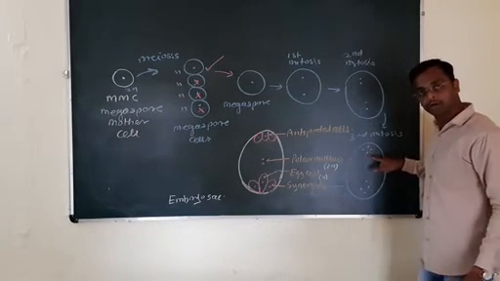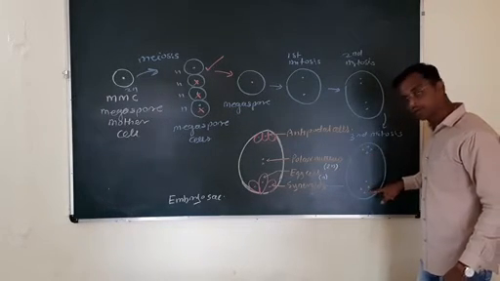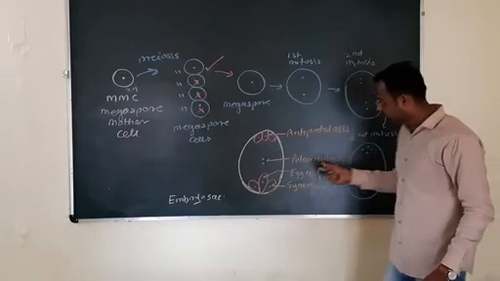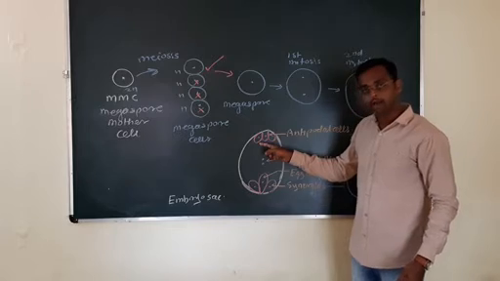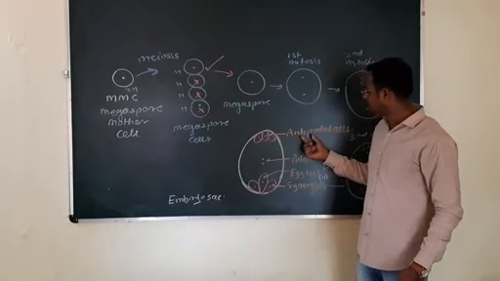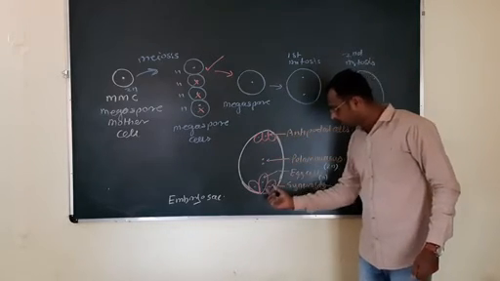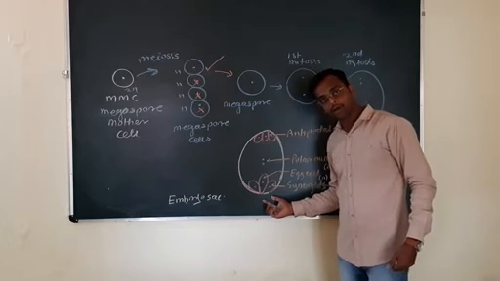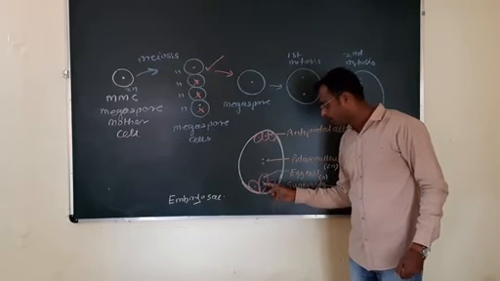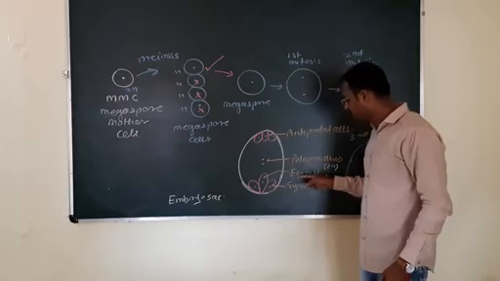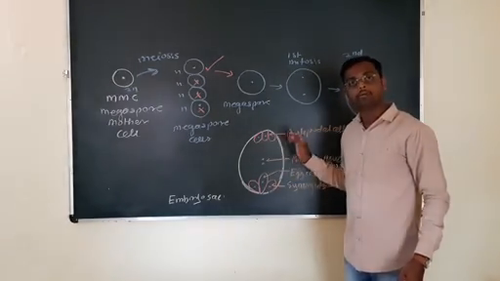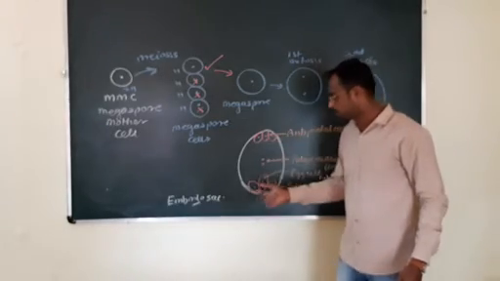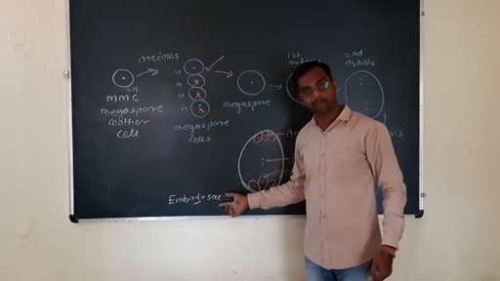One nucleus from the chalazal end and one nucleus from the micropylar end comes at the center to form polar nucleus. The 3 nucleus at the chalazal end forms the antipodal cells, and 3 nucleus at the micropylar end forms 2 synergids and 1 female gamete, that is the egg cell. This is the entire structure of female gametophyte, also called an embryo sac.